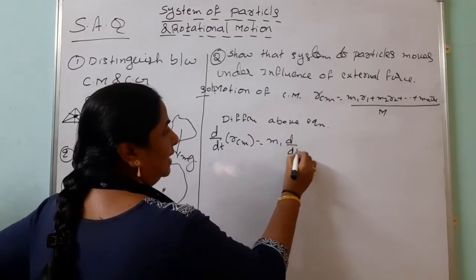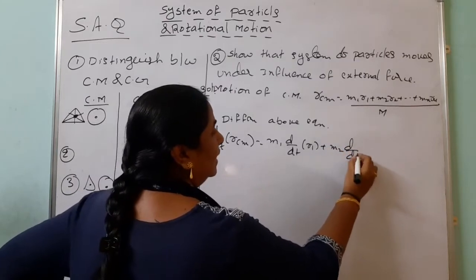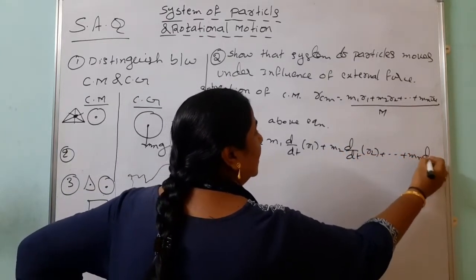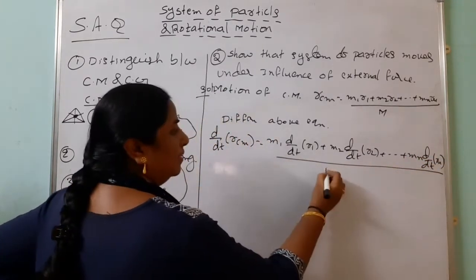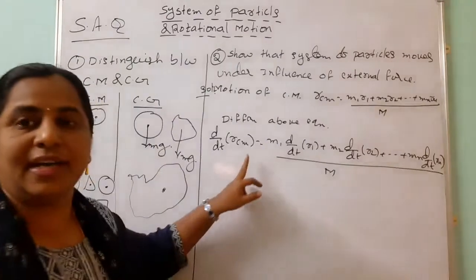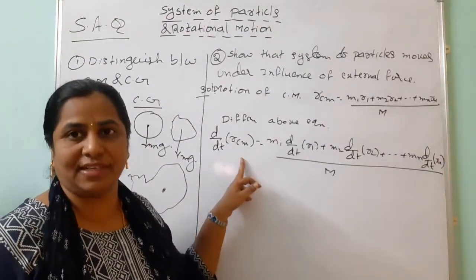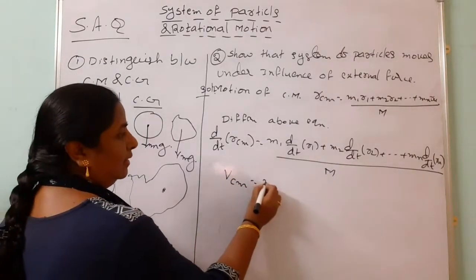Here also, m1 d by dt of r1 plus m2 into d by dt of r2 plus and so on mn d by dt of rn, as usual divided by m. Now you look here. Rate of change of position, position is nothing but displacement of center of mass, gives the velocity of center of mass. Here m1.